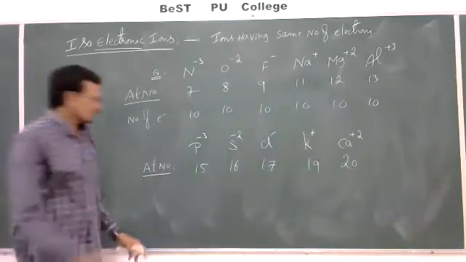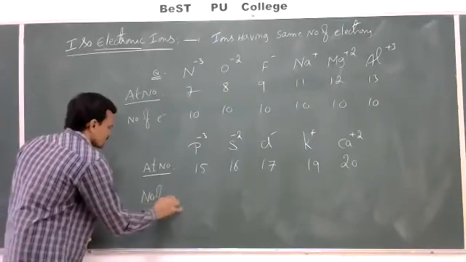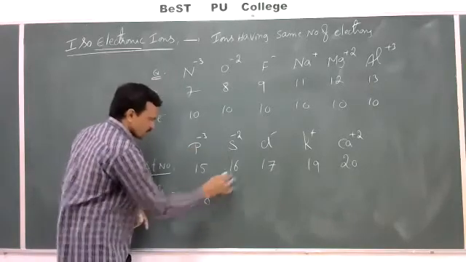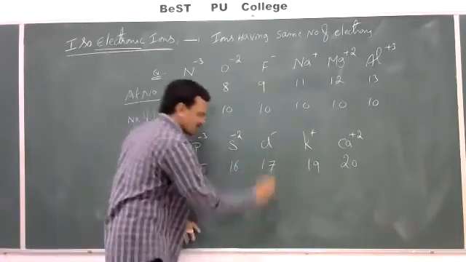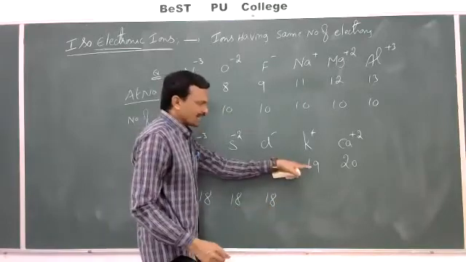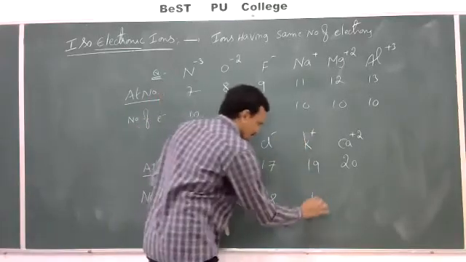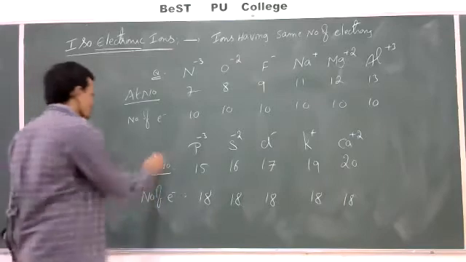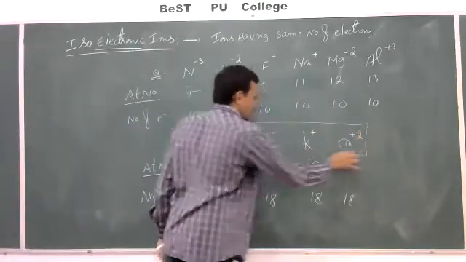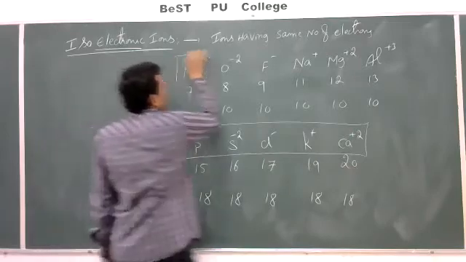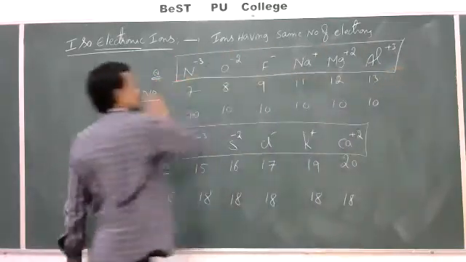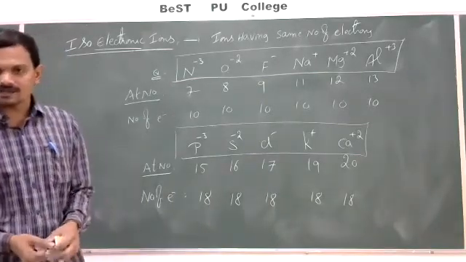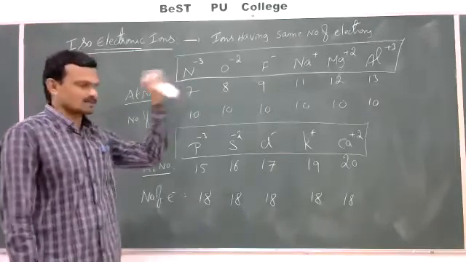What is the number of electrons? 15 plus 3, 18. 16 plus 2, 18. 17 plus 1, 18. 19 minus 1, loses 1 electron, so 18. 20 minus 2, 18. So all these are isoelectronic ions. Like this, two or more ions having the same number of electrons are called isoelectronic ions.